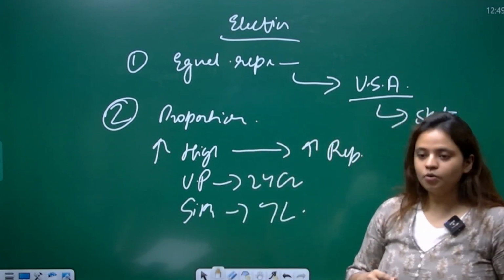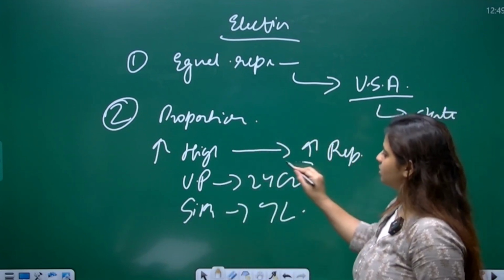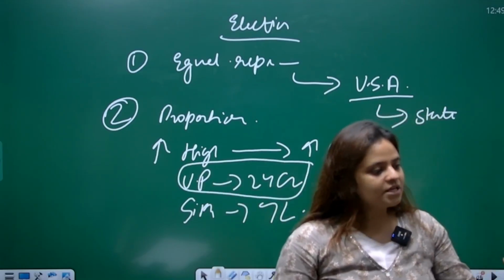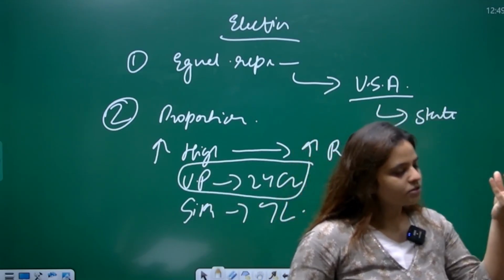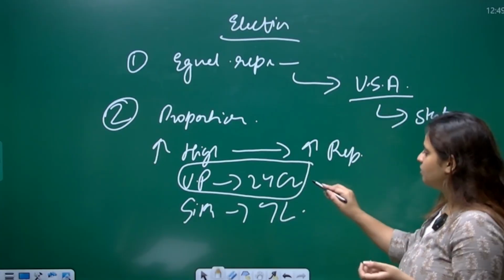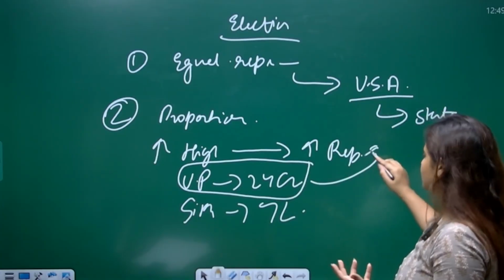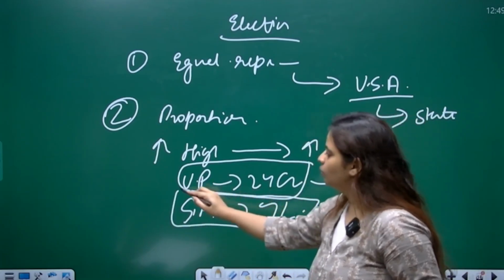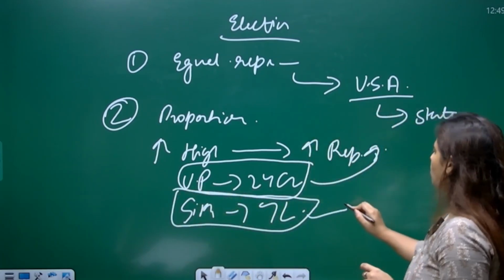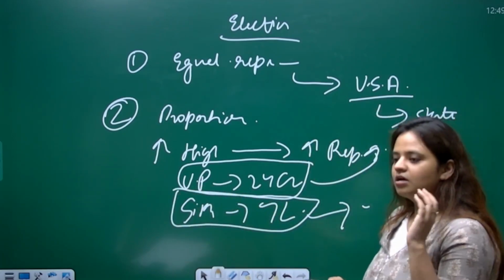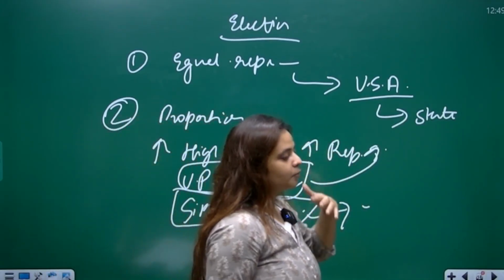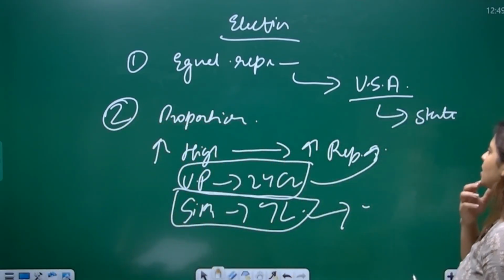So the representation of Uttar Pradesh will be higher, so that every section and society of Uttar Pradesh can be represented in the Rajya Sabha, whereas Sikkim, which has a lesser population, will have fewer representatives, so that they can be proportionally represented in the Rajya Sabha.